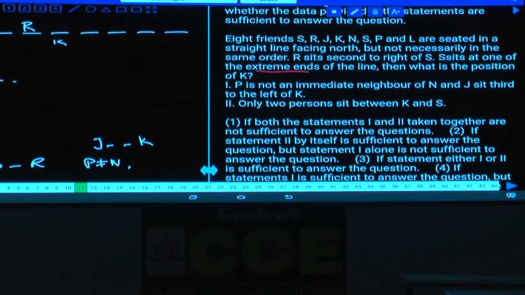Now in total 1, 2, 3, 4, 5, 6, 7, 8, 8 persons are there. S sits at one of the extreme ends of the row, and R sits second to the right of S. Condition number 2, only 2 persons between K and S. As S is here, K must be at this place. The position of K is fourth from the left hand side. Are you getting a unique answer or not? As you are getting a unique answer, 2 alone is sufficient. Choice 2 is the answer. Statement 2 by itself is sufficient to answer.